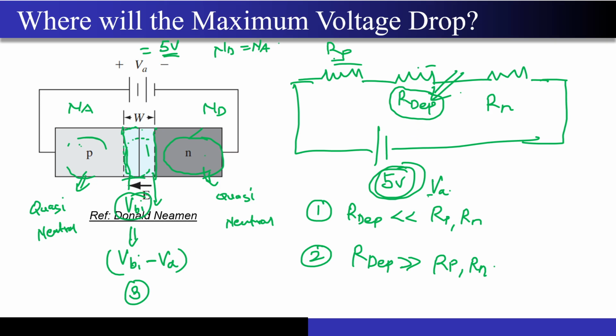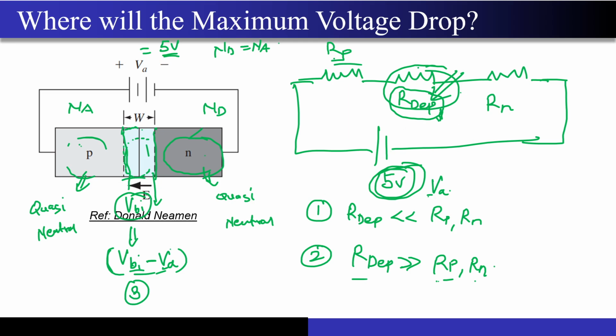There is no voltage division happening because this R_dep is extremely high compared to the R_P and R_N values. That's why all the voltage will drop across this depletion region only. So don't get confused when in the next lecture sir tells you that applied bias directly reduces the potential barrier, because of this voltage division. See, this is a simple voltage divider, right? How much voltage of this 5 volts is dropping across here? You only told me that since this resistance is very high, all the voltage will drop across over here.